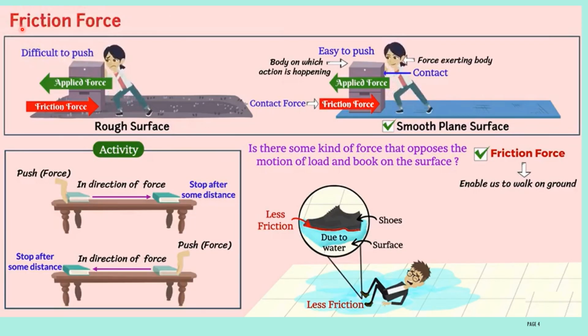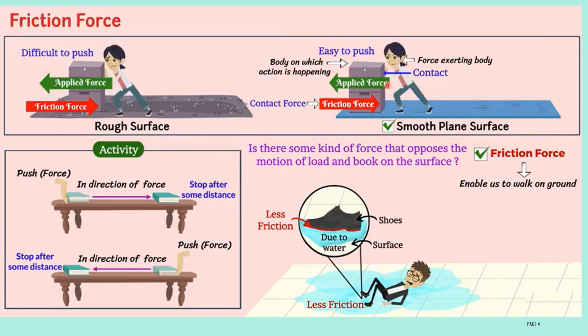Let us discuss in detail about frictional force. Consider two types of surface here. One is a rough surface, another one is a smooth surface. Then keep one loaded wooden box on both the surfaces. On which surface can you push the wooden box easily, whether it is the smooth surface or the rough surface? Normally you know on the smooth plain surface you can easily push the wooden box. Why does this happen? Let us discuss in detail here. On a smooth surface there is less friction, and a rough surface gives more friction.